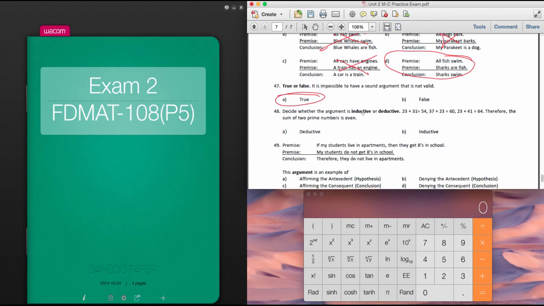All right, decide whether the following argument is inductive or deductive. 23 plus 31 is 54, 37 plus 23 is 60, 23 plus 41 is 64, therefore the sum of two prime numbers is even. And we actually did this one. That's when you use some specific examples and make a general conclusion, we call that inductive.